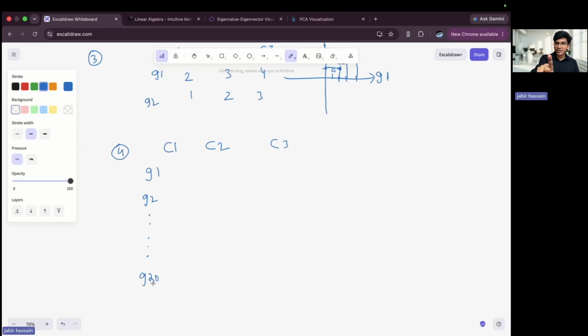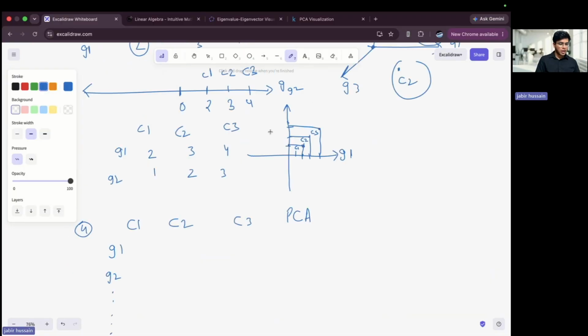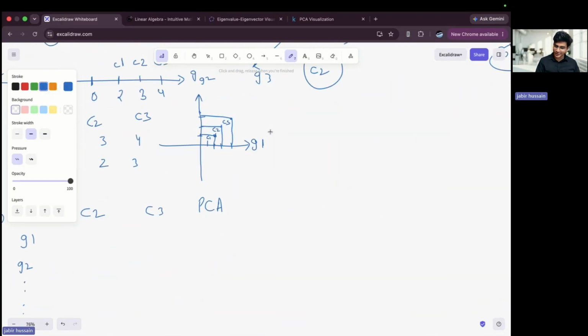I can guarantee you that if you draw a 20-dimensional space, you will understand the pattern. But how can you draw 20 dimensions at once? You can't. The human brain can't. We can't even draw a 4-dimensional space. So here is where PCA comes in, principal component analysis. I always forget the name.